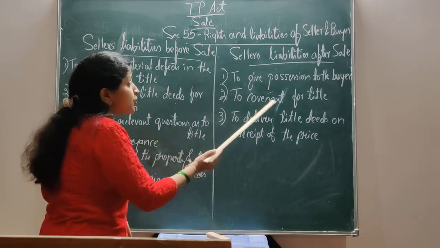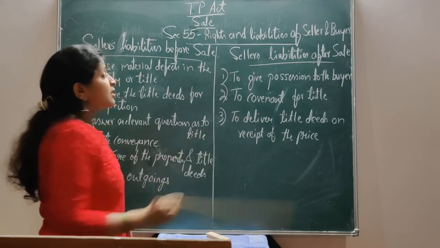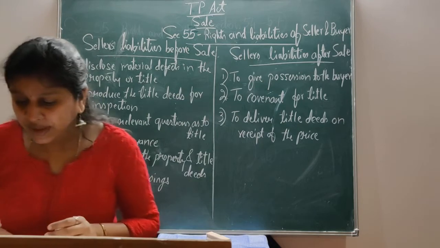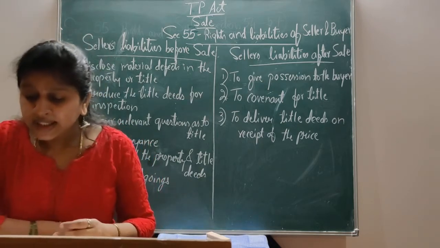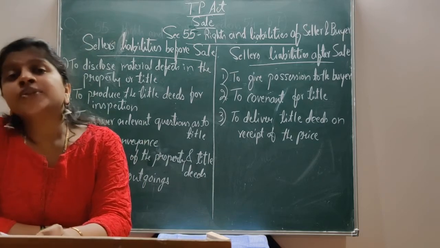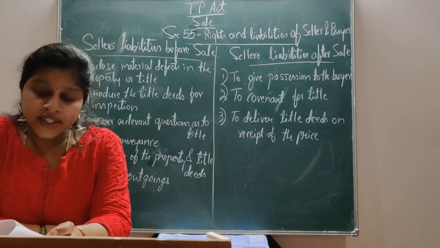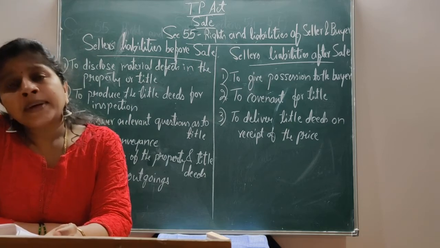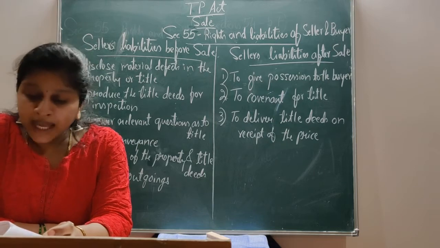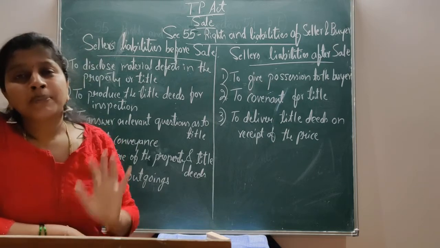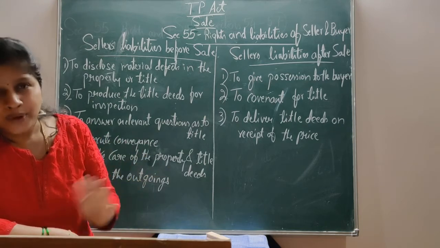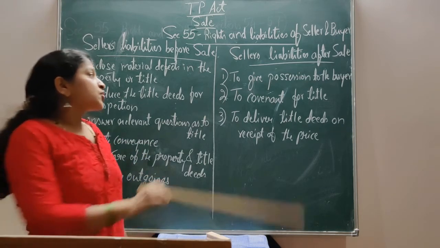Next, the second duty of the seller is to covenant for title. Covenant for title means sale is a transferring of ownership, or absolute interest is transferred to the transferee under sale. When a person contracts to sell his property, it is implied that he must be the owner of the property. Otherwise, he would not have attempted to sell the property. That is to covenant for title.